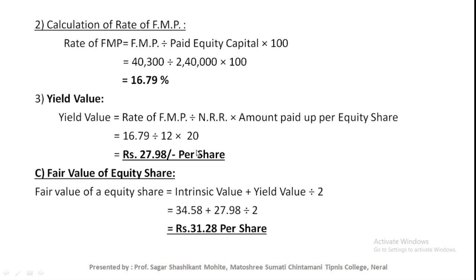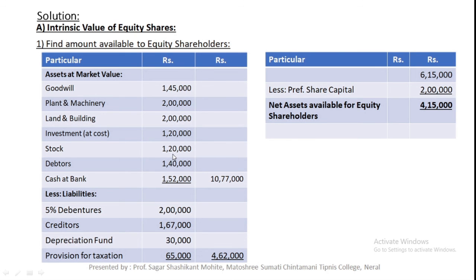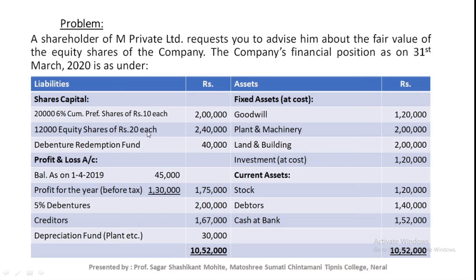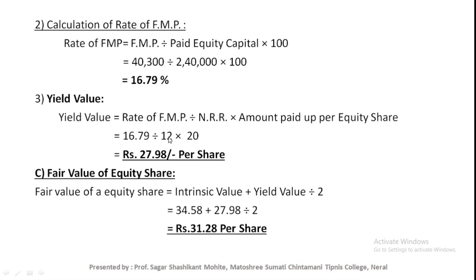Divided by NRR, into amount paid per equity share, that is the paid up value per equity share, which is rupees 20 per share. The answer is rupees 27.98 per share. This is the yield value per share.